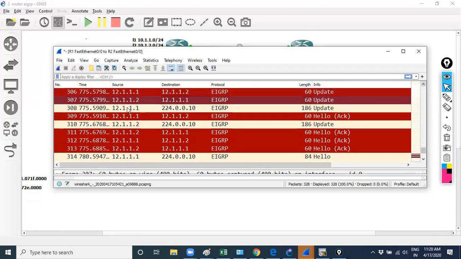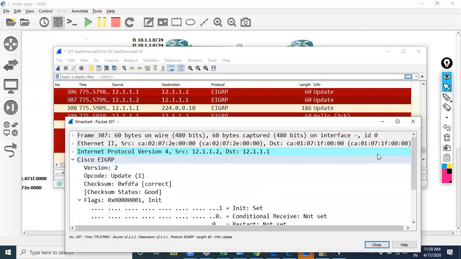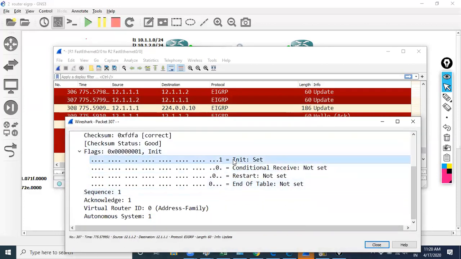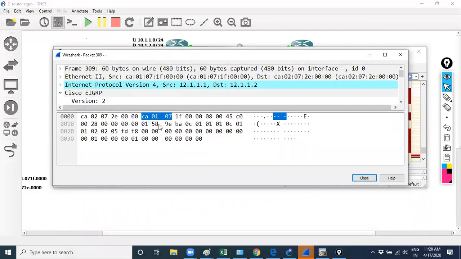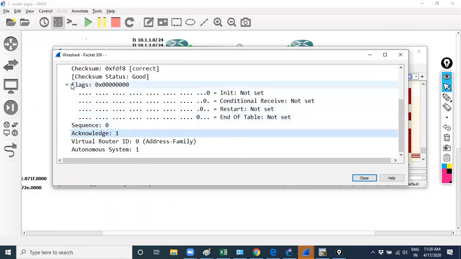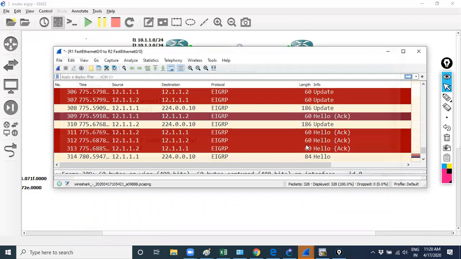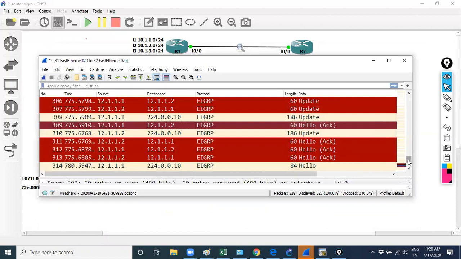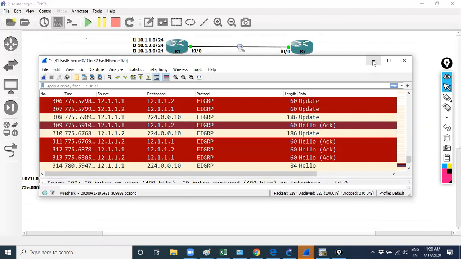Here you can verify it. There is a sequence number and acknowledgement number. There you can find, in the hello message, it's acknowledge 1. So it's like a 3-way handshake, but it's not in sequence. But in my case, even I tried it.